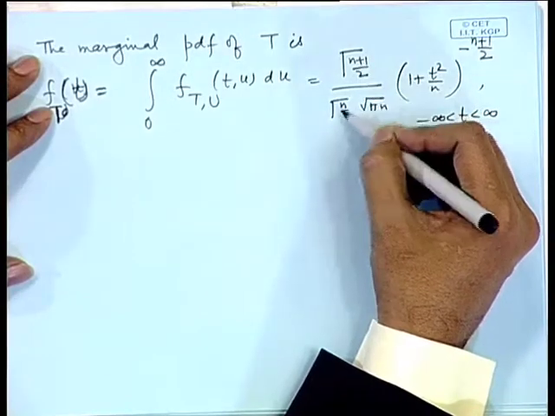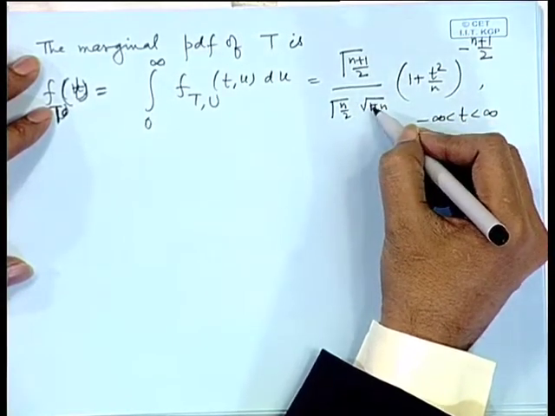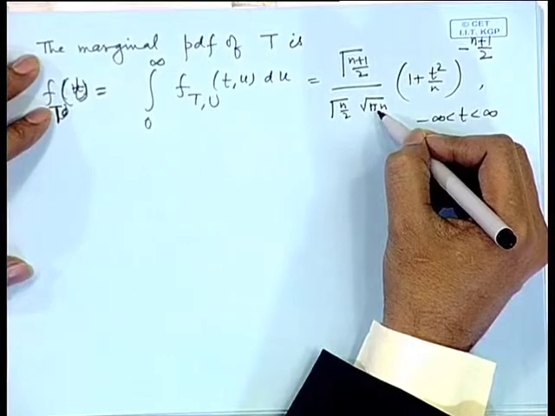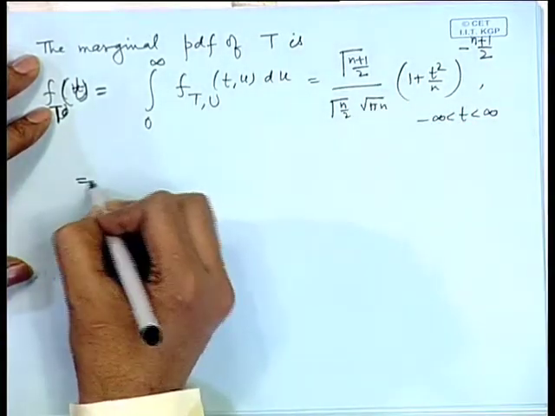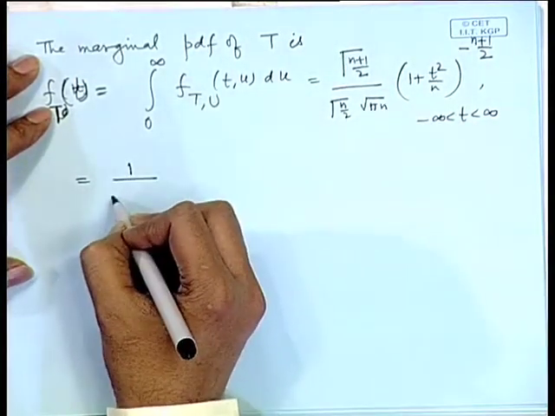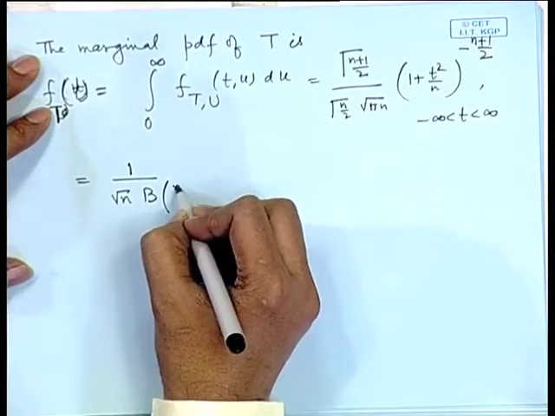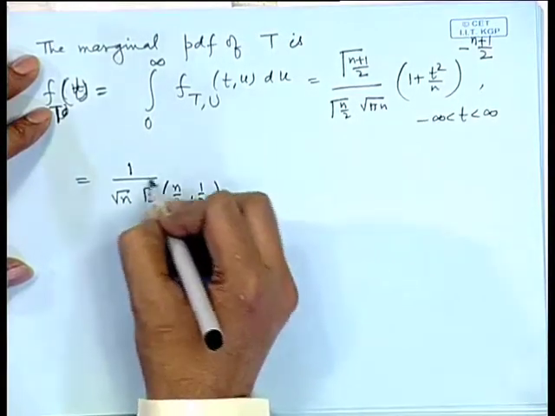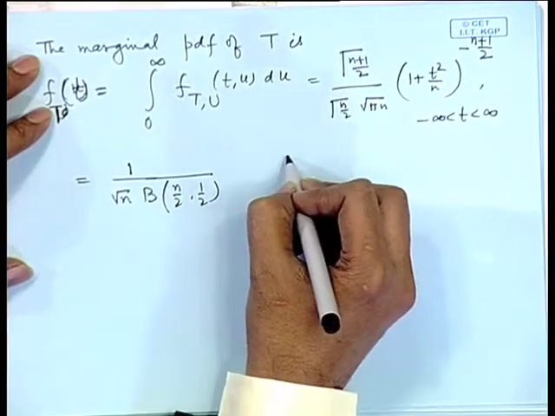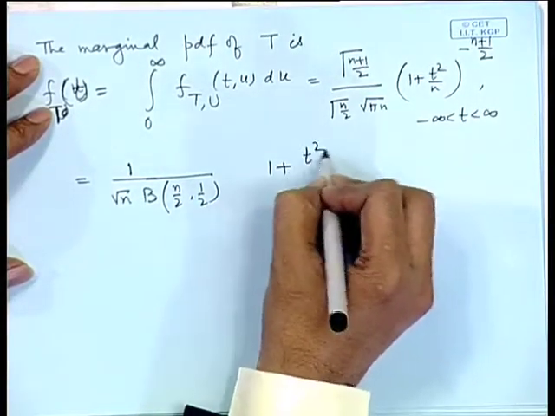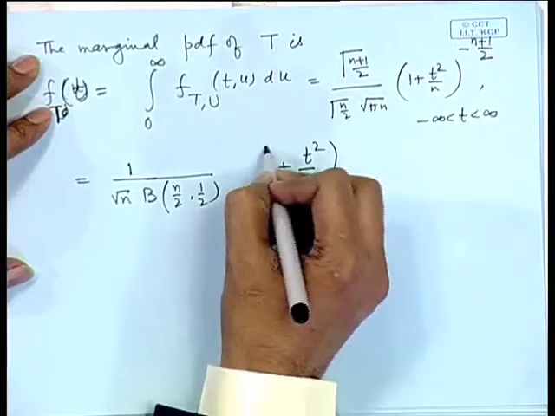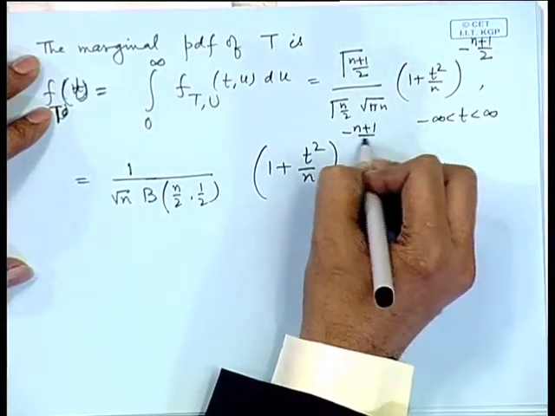This coefficient we can write in a slightly different way also, because root pi is gamma half. So we can utilize the beta function notation, and it becomes 1 by root n beta n by 2, 1 by 2, and 1 plus t square by n to the power minus n plus 1 by 2.